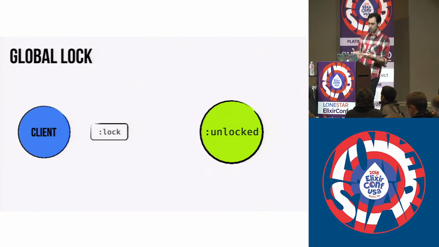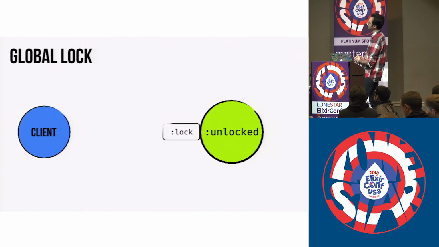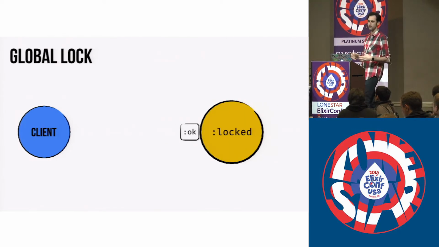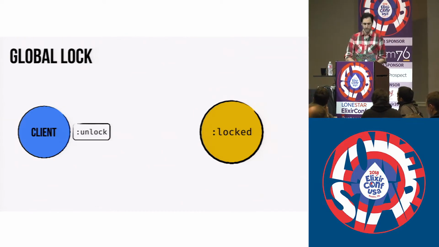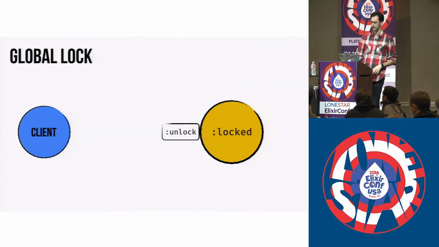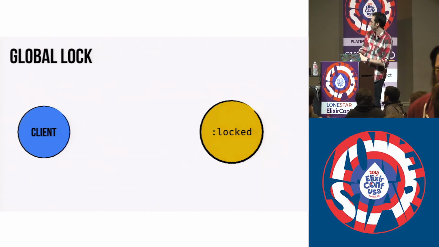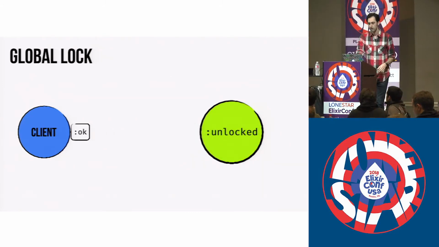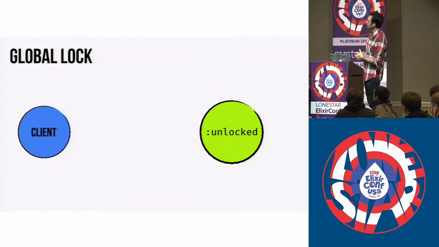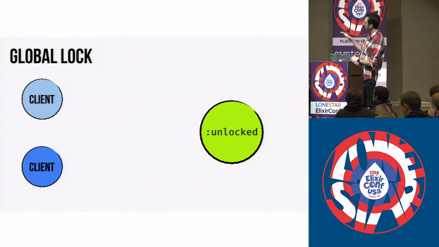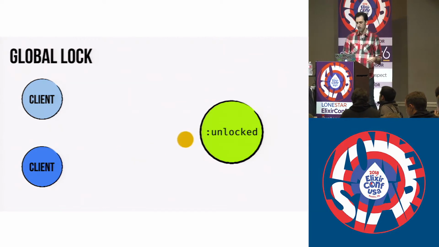Now, in code, the way this would look is, and this is perhaps not the most efficient way to do this, but it's maybe the most straightforward way. We can use a gen server for this. So we'll have an init callback that'll set up some initial state. We're just going to put it into an unlock state. And then we want to handle a message. So we want to say if we get a lock message, and we're in an unlock state, transition to a lock state, and save off the client.